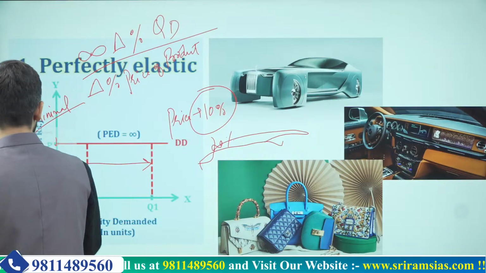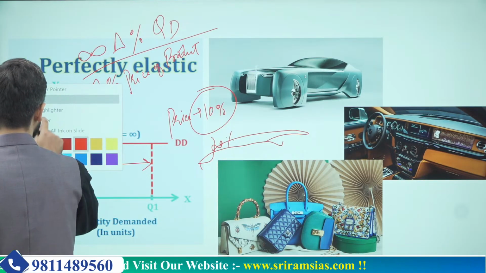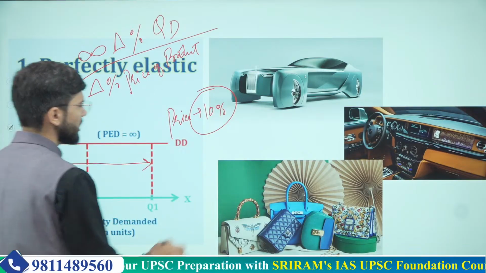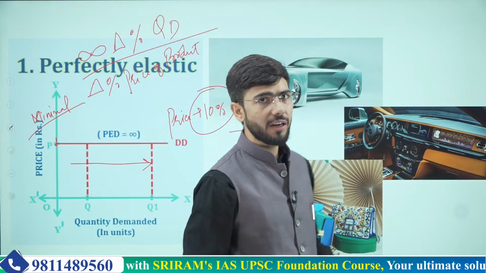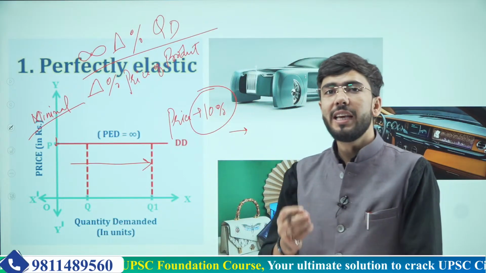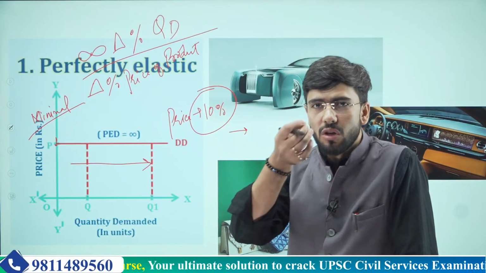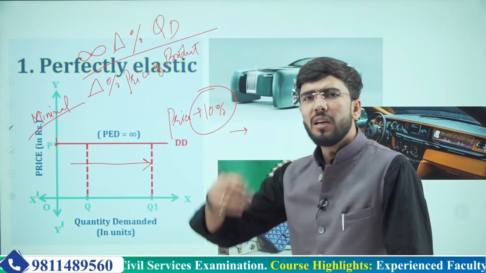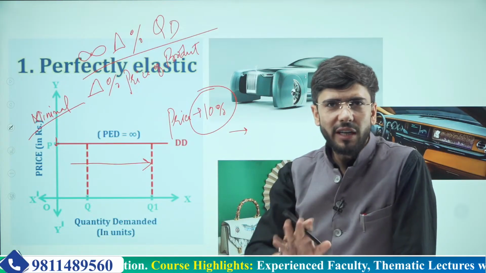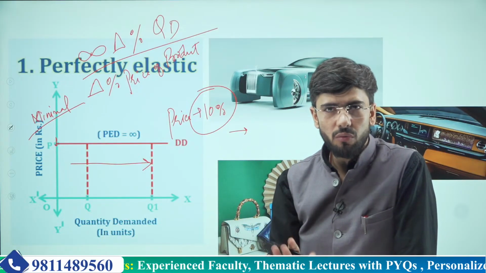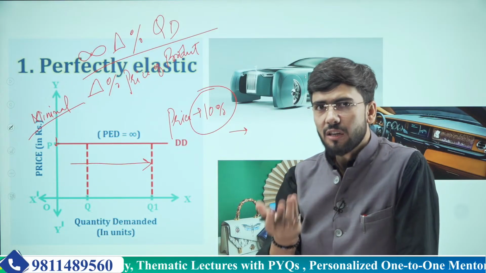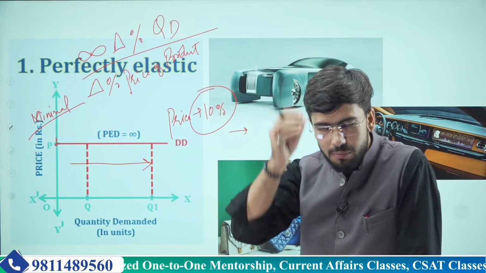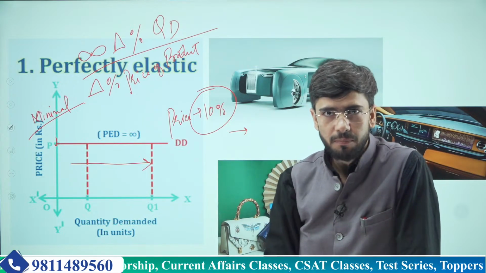Because all the people who were lying below this line, who were not able to purchase a Rolls-Royce, will now have the edge, because just a 10% decrease in the price is around 30 or 40 lakhs if the car is 4 crores. If a 4 crore car has a 10% decrease in price, that is a 40 lakh decrease. Now this makes the person pay the down payment and purchase it.